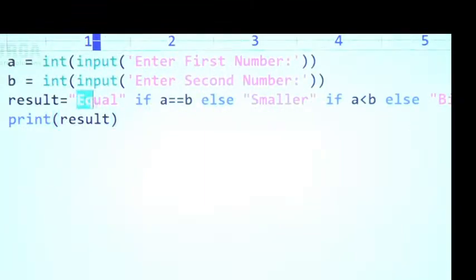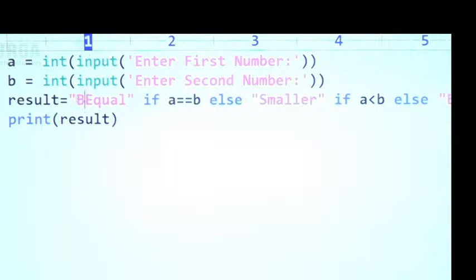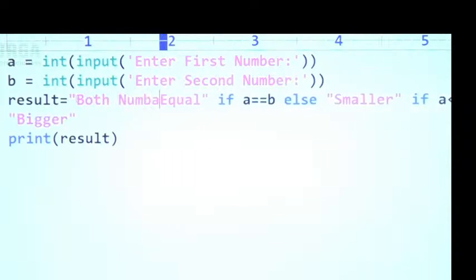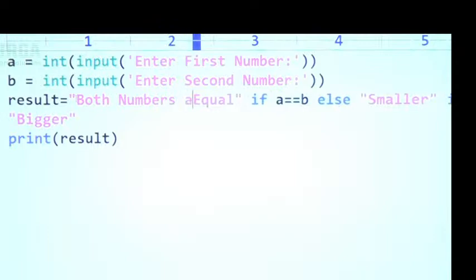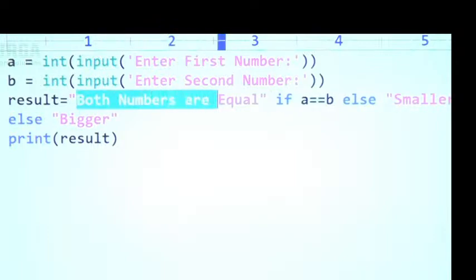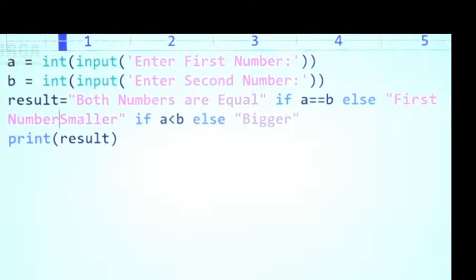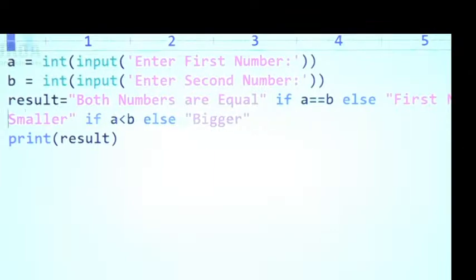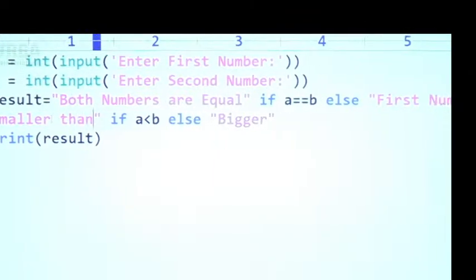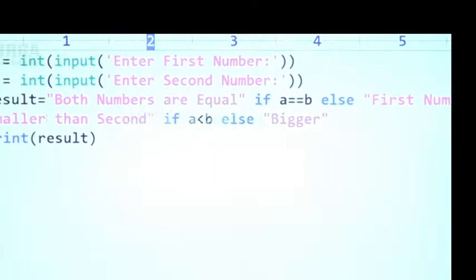So instead of just equal, both numbers are equal. Now meaningful statements, right? Next, instead of just smaller, first number is smaller than second number.